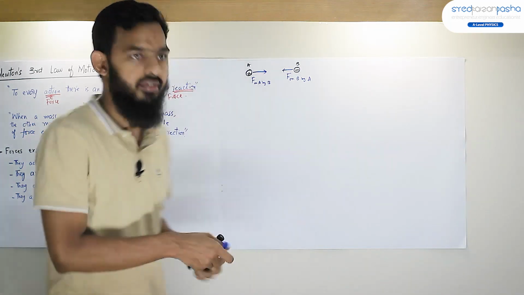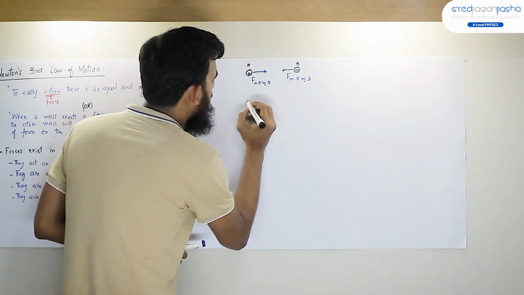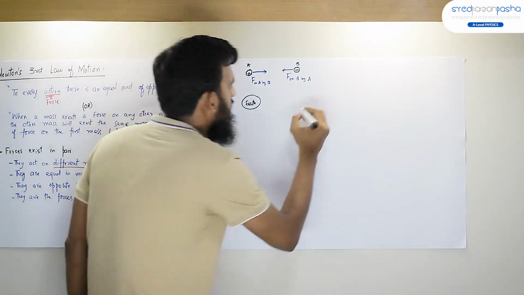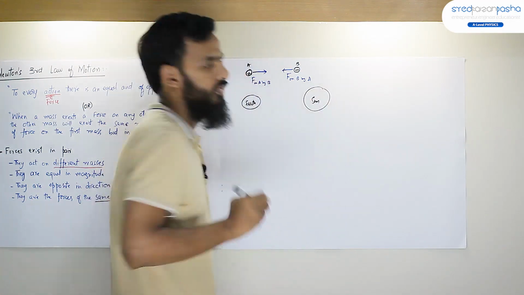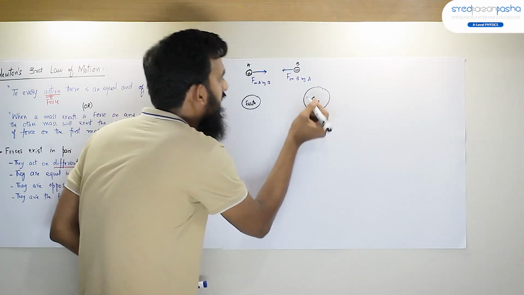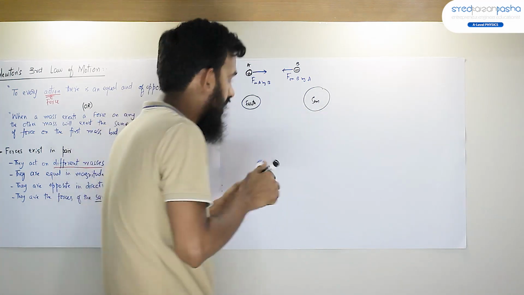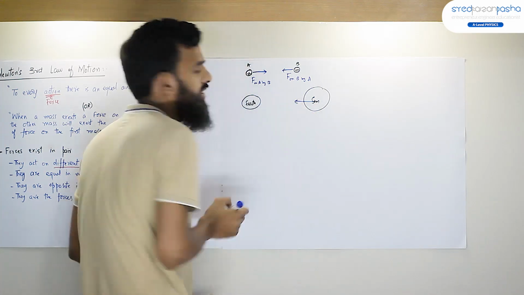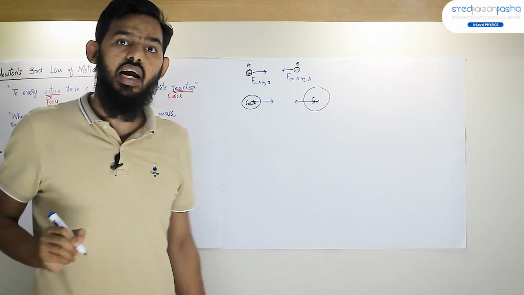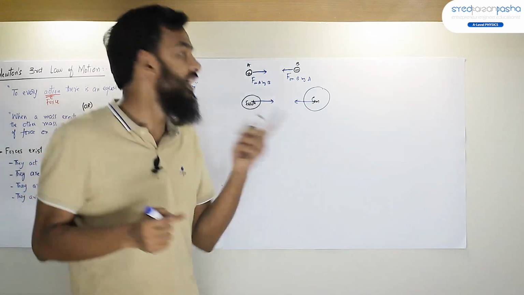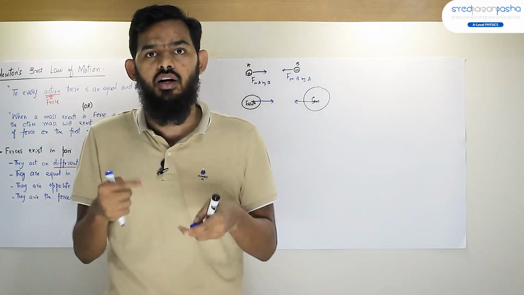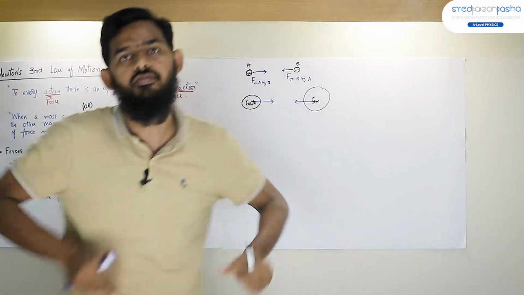And the next important thing, for example, the Earth and the Sun. These are the two masses, and what happens is that the Earth attracts the Sun towards its center and the Sun attracts the Earth towards its center. That is how the forces act. Again, these are gravitational forces acting in opposite directions, but they are equal in magnitude.